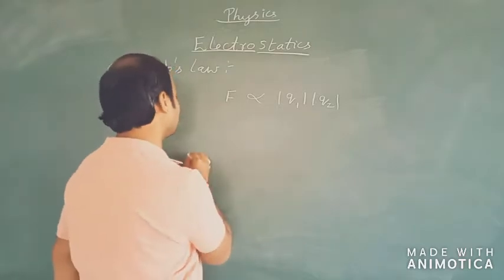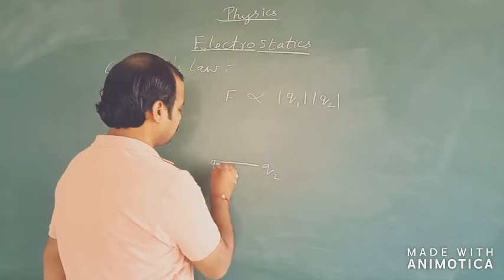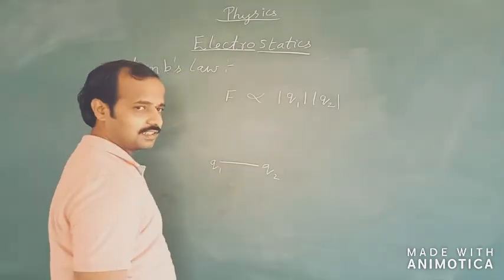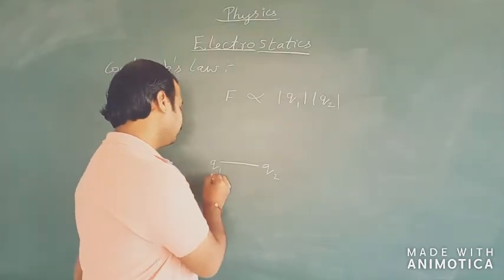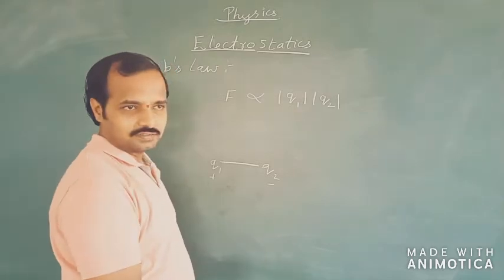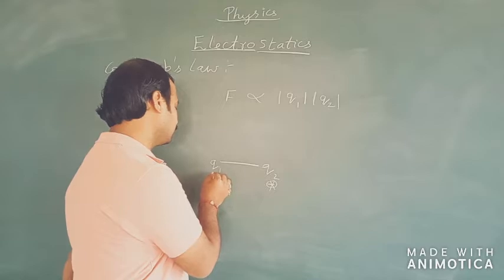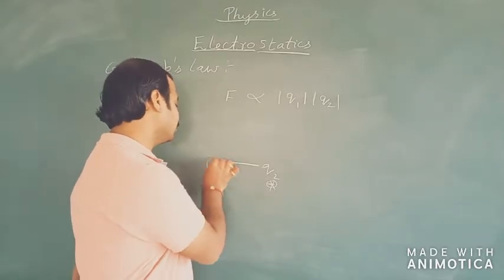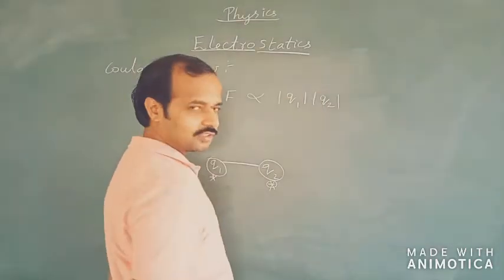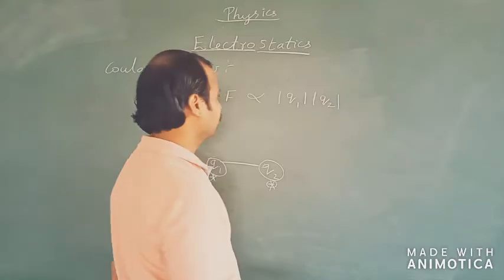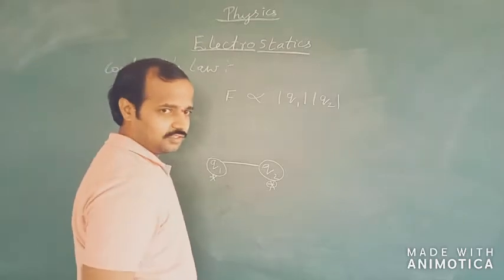If I have two charges Q1 and Q2, let's say Q1 is positive and Q2 is negative, I am going to ignore the signs and just take the values of Q1 and Q2. That is, I just multiply the two values ignoring the sign of the charges. So F is proportional to the magnitude of the product of the two charges.